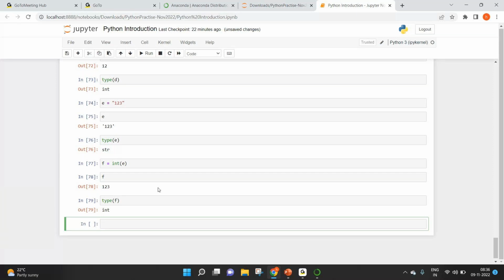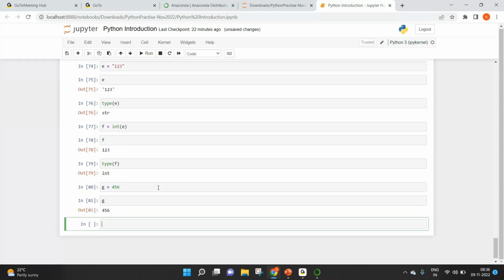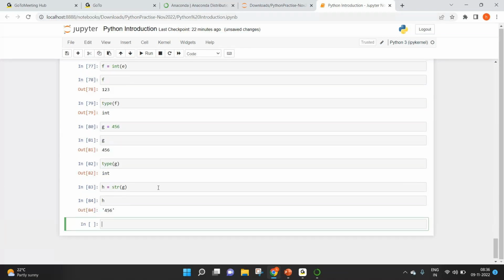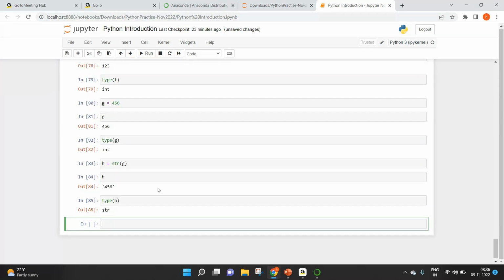Now let us convert integer to string. Let's say g equal to 456. So g is nothing but an integer type. I want to convert this integer to string type and assign it to a new variable called h. h equal to str of g. Look at the value of h. It's showing us 456. Type of h is showing us string type. That's how we can do the conversion among all these data types.